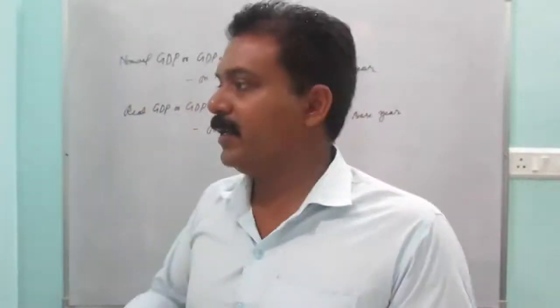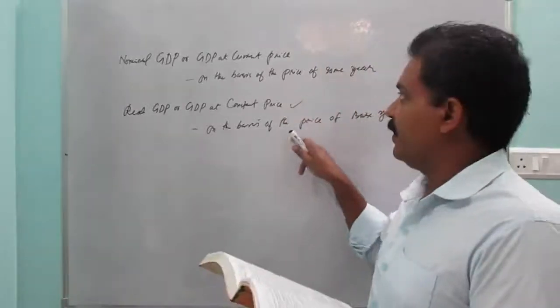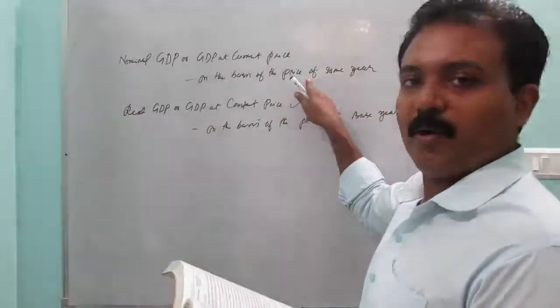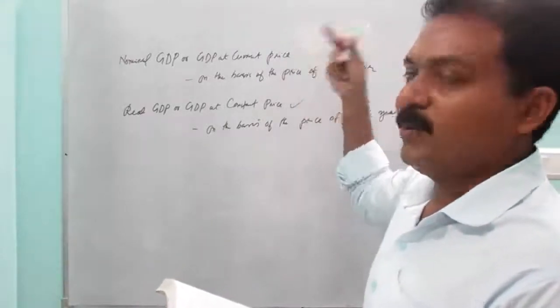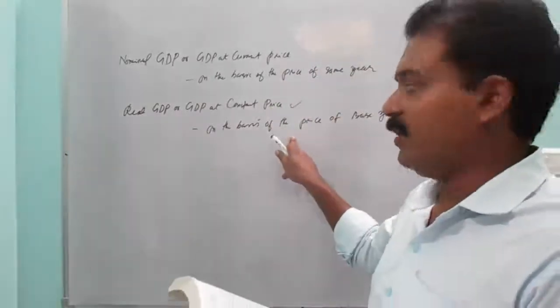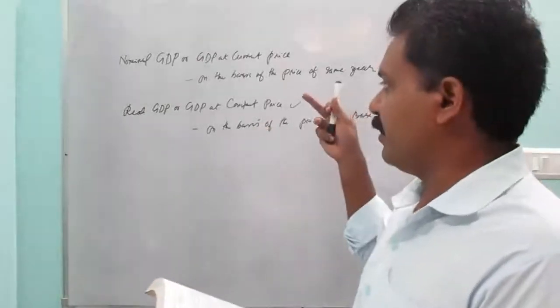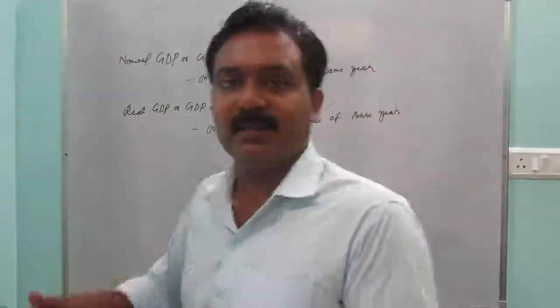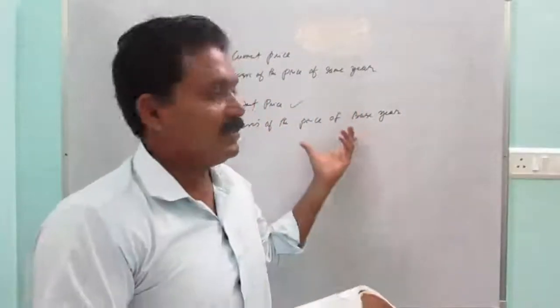If there is an increase in output level only, real GDP will come higher. In nominal GDP, price, quantity, anything can bring it higher, and mostly price will bring it higher. Here that problem is not there. Price will not affect real GDP. If production of units is increased, then only real GDP will come higher.